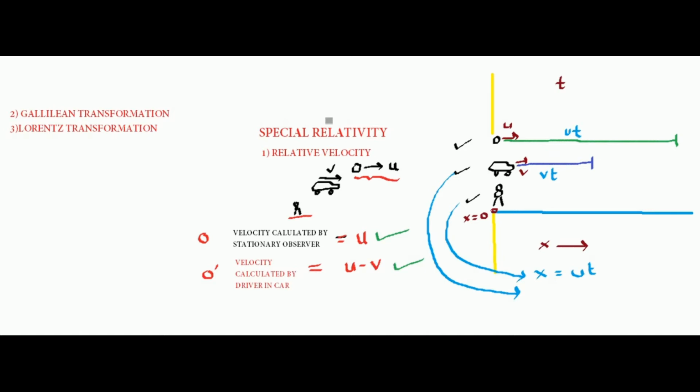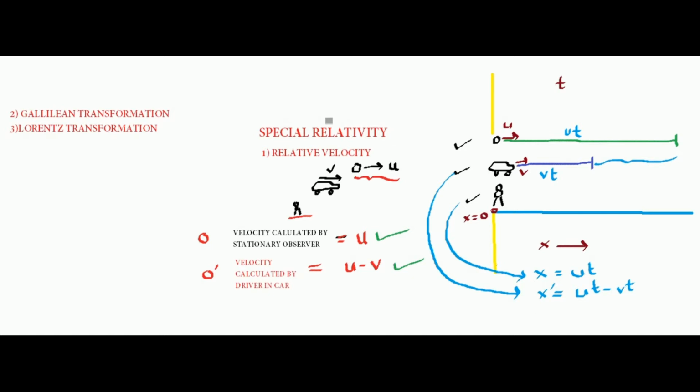So according to the car, and let me put a dash, what is the coordinate calculated by the car? The car says that the ball is at a distance ut minus vt far away. This is the distance between the car and the ball after time t. Agreed?